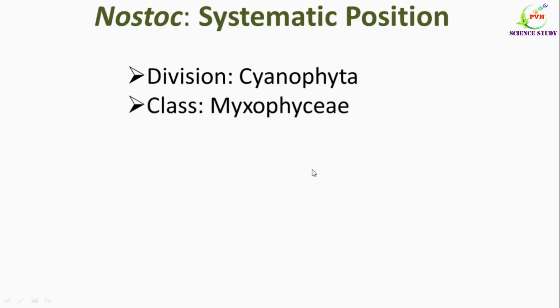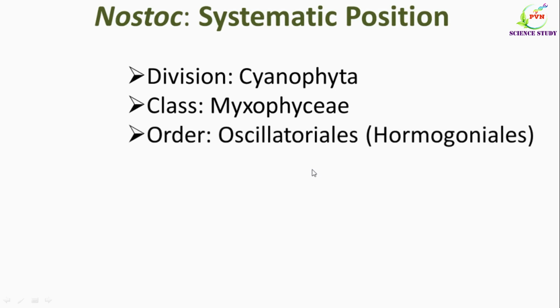Its class is Myxophyceae because this is the only one class and the characters are the same as we have seen when we studied why it is included under division Cyanophyta. Its order is Oscillatoriales or Hormogonales, because cells are united in trichomes, there is formation of heterocyst, akinetes or both, and reproduction is by formation of hormogonia, so therefore the order is Hormogonales.